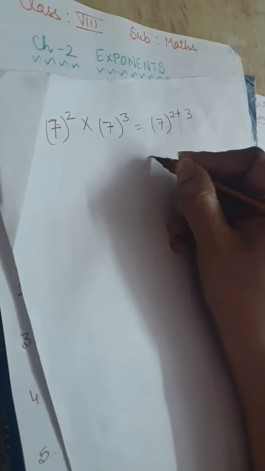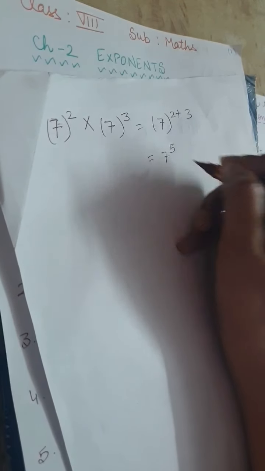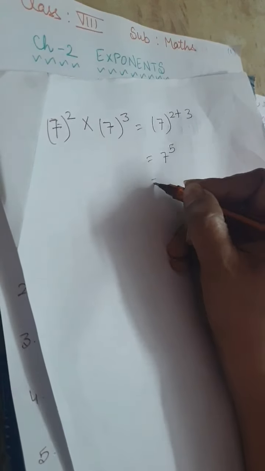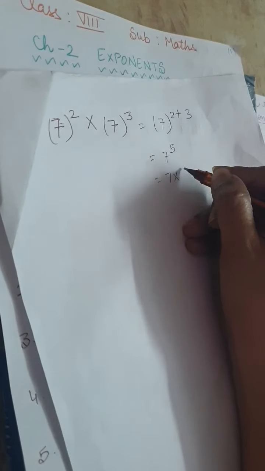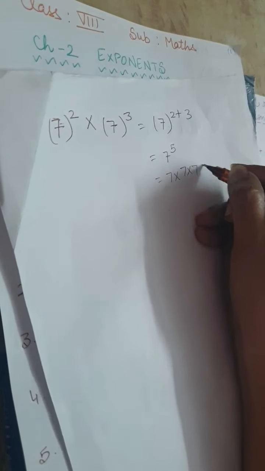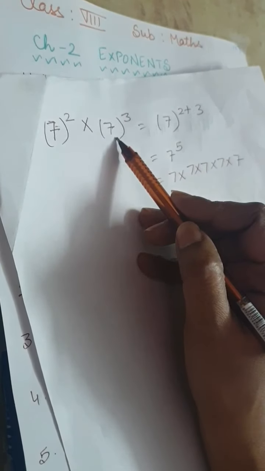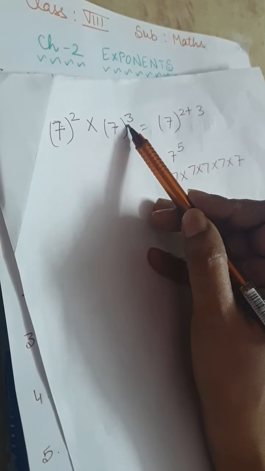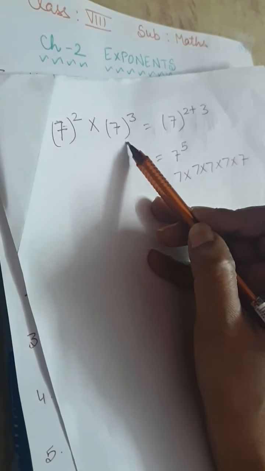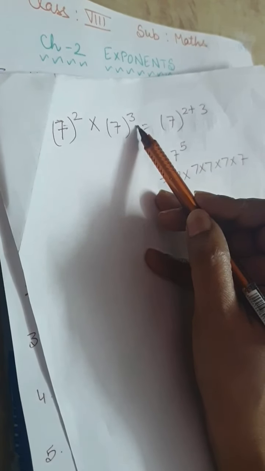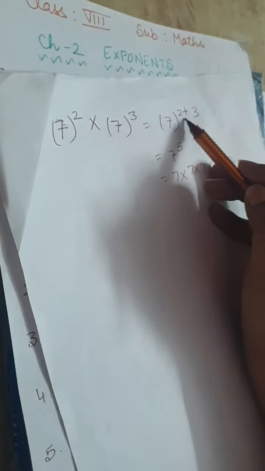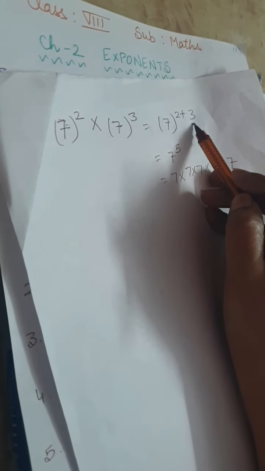What will be the value? 7 whole power 2 plus 3, that is 7 to the power 5. And if we solve, what we get? 7 multiply 7, 5 times 7 will be multiplied. So here we are seeing that bases are same and exponents are different. In this case we add up both the exponents.